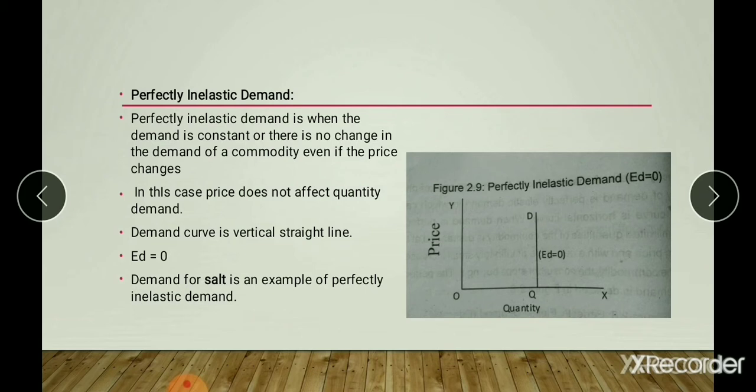So here, the demand curve is a vertical straight line. Demand for salt is the best example of perfectly inelastic demand. You can observe it: whatever the price of salt, whether it increases or decreases, the demand does not change. The same amount of salt is demanded by the consumer, right?